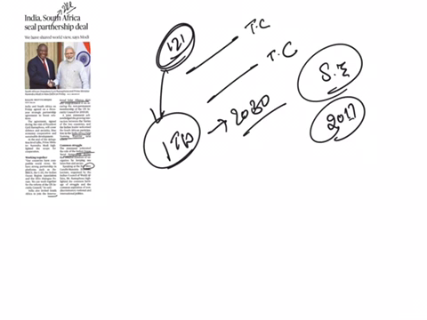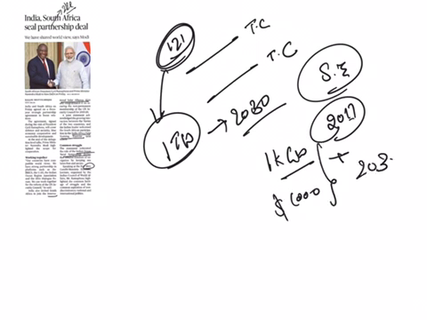The main objective of this International Solar Alliance is global deployment of over 1000 gigawatts of solar generation capacity and mobilization of investment of over 1000 billion US dollars into solar energy by 2030. And it also aims to provide an